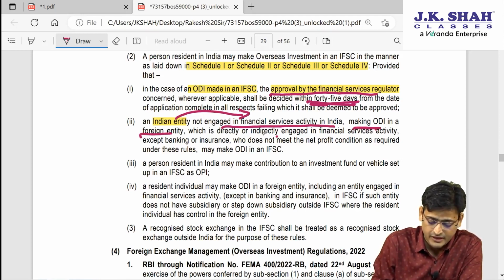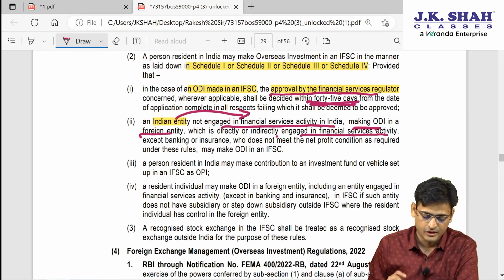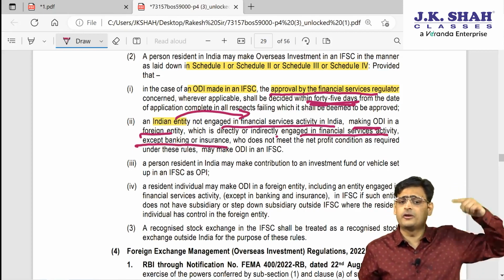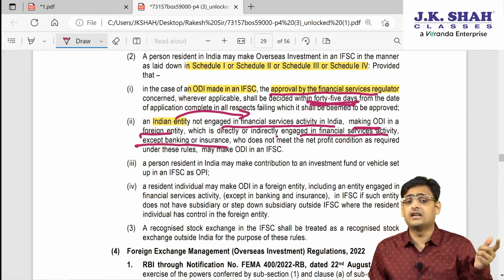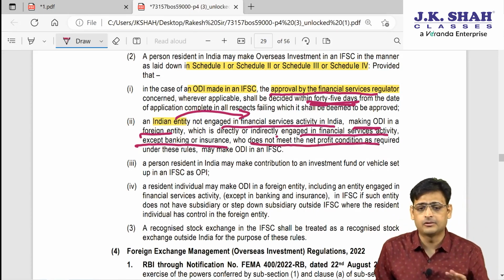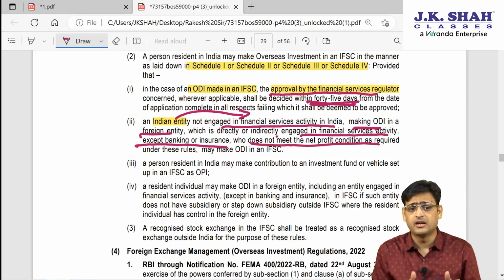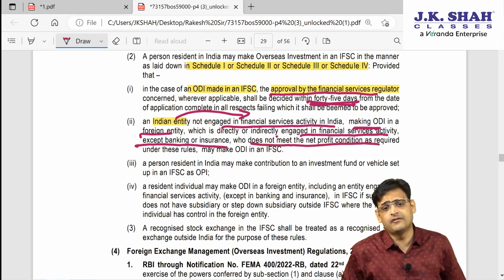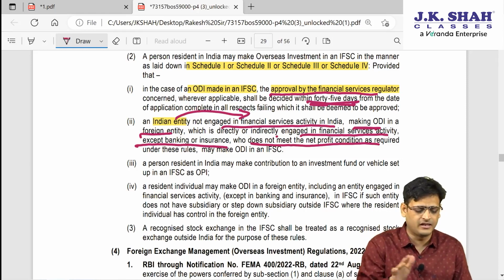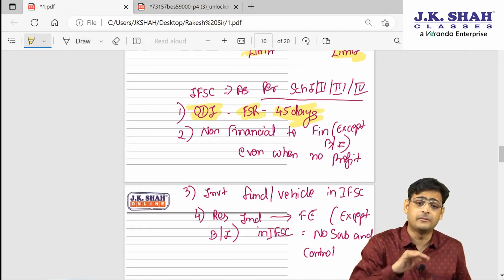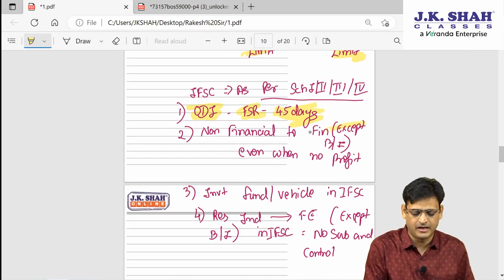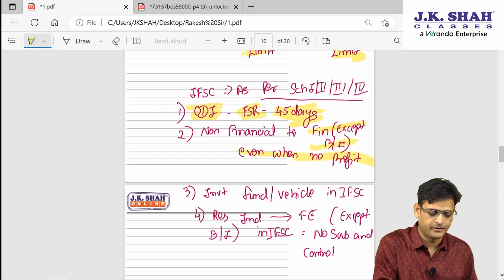So they invest in a foreign entity, and the foreign entity is engaged in financial service activity. This is permitted, provided they shall not be into banking and insurance. A similar point we have studied earlier, but then the condition was that you should have a net profit, but here those conditions are not applicable. So even if there is no net profit, an Indian entity which is not engaged in financial service can make an ODI in a foreign entity which is in financial service, provided they shall not be in banking and insurance, and it is permitted even if there is no profit. So non-financial to financial is allowed except banking and insurance, even when there is no profit.